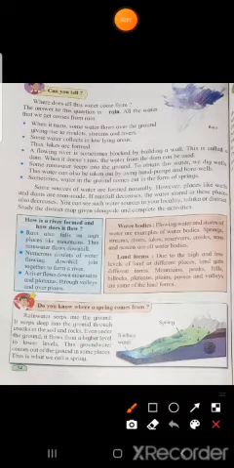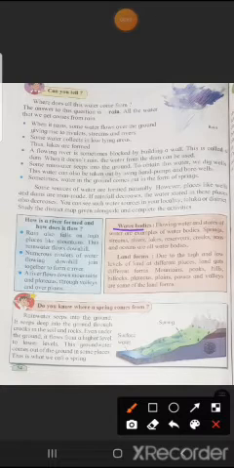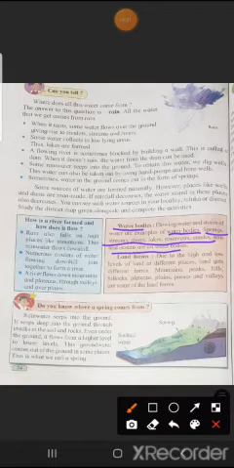Okay, now let us move towards the next paragraph, that is water bodies and landforms. Water bodies. Flowing water bodies means what, children? Means large bodies of water, large area covering water. Flowing water and stores of water are examples of water bodies. Means where water flows, that is also an example of a water body, and where water is stored, that is also an example of a water body. See here, springs, streams, river, lake, reservoir, creek, seas and ocean are all water bodies.